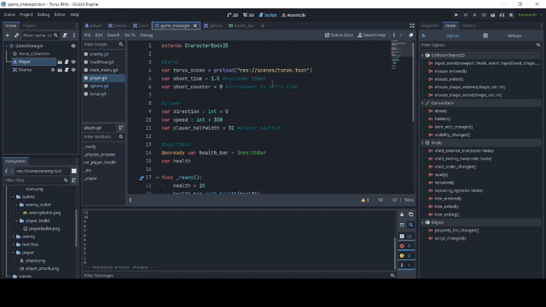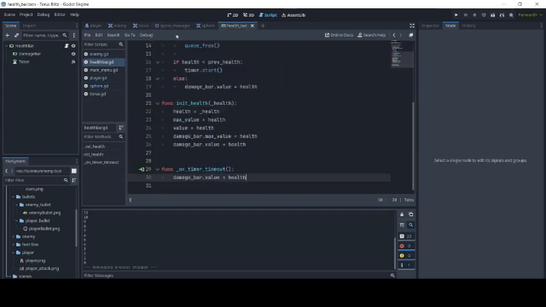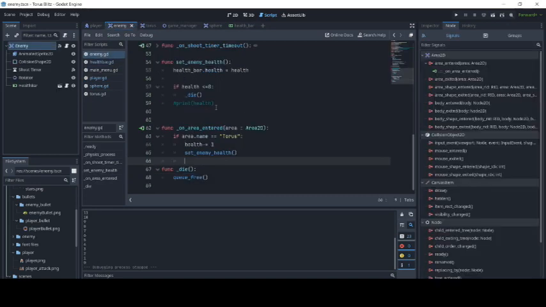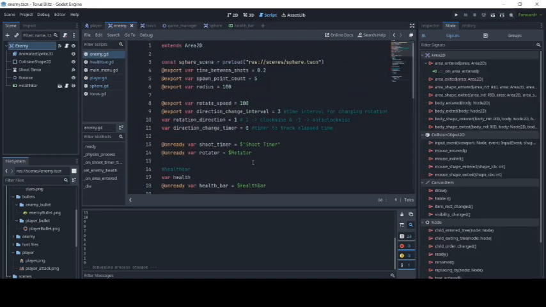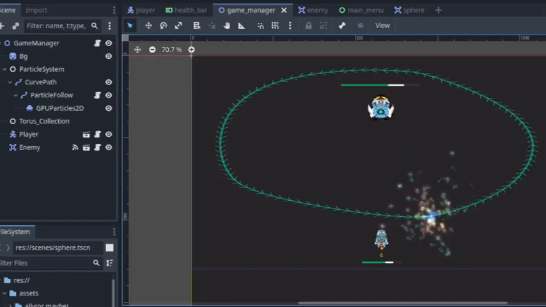Since we updated the health and all that, maybe we should go ahead and improve the graphics a little bit, because the graphics look a little bit dull at the moment. So let's do that. I went ahead and created an environment. It's basically going to be a black background.